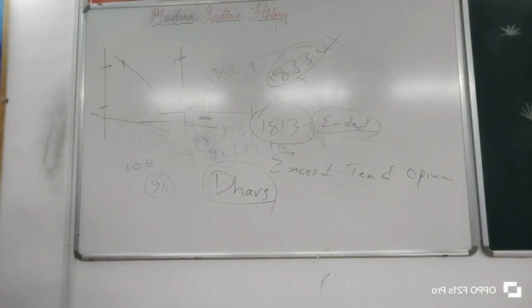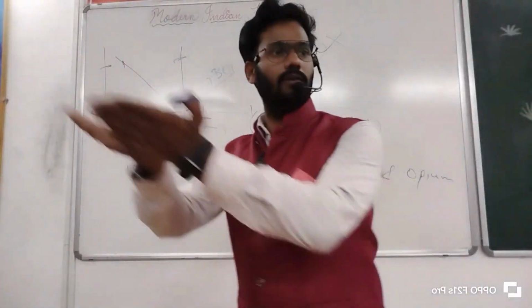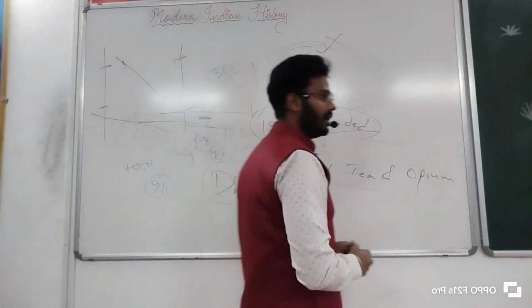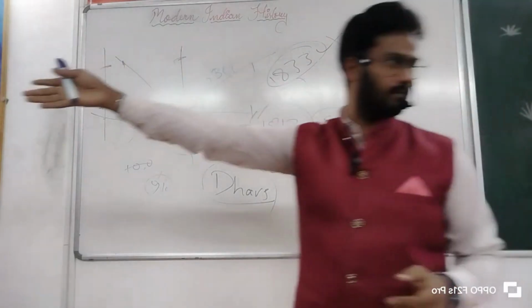So what happens automatically, as expected, the price of the product increases, so its competitiveness decreases. The cost of production also goes high. So Indian goods could not withstand competition in front of the foreign goods. Indian cottage industry and small industry made goods could not stand in front of the machine made cheap goods of England.